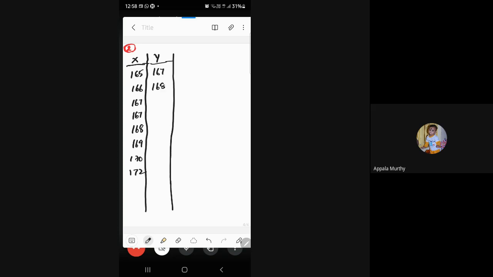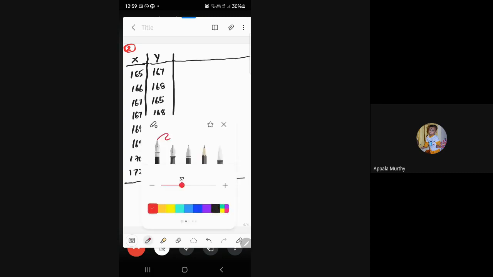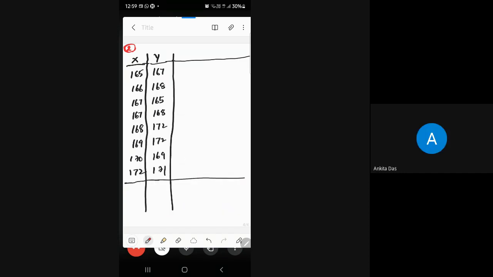Coming to y values: 167, 168, 165, 168, 172, 172, 169, 171. So this is the data given in the question. Okay. Now note it down. Yes, sir.